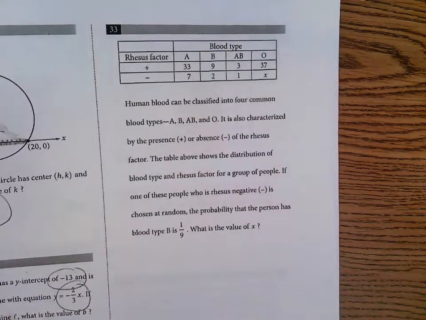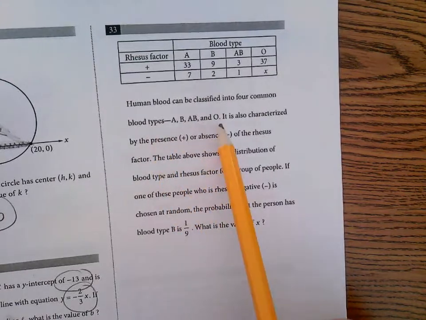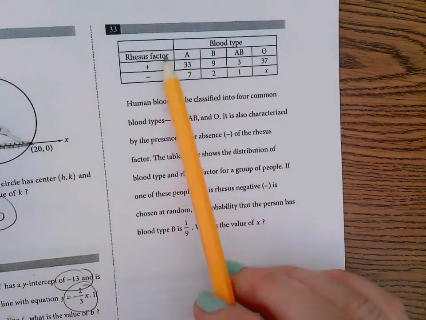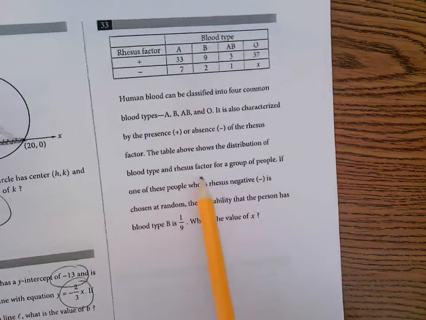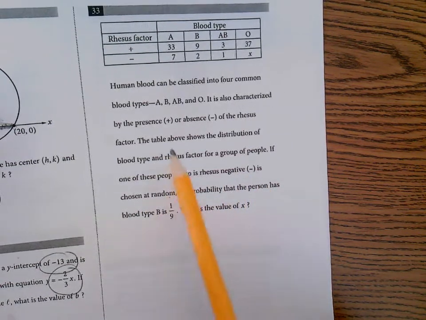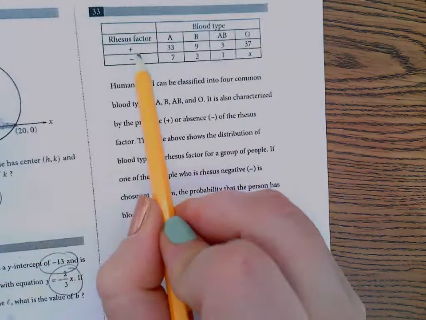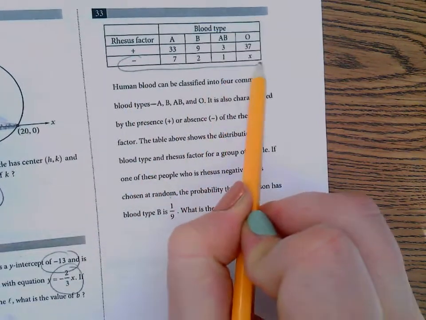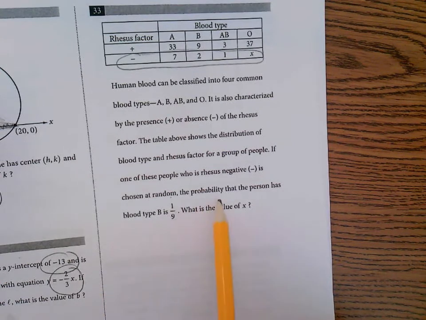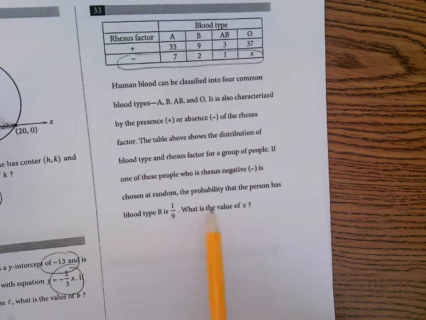Human blood can be classified into the 4 blood types. It's also characterized by the presence of the Rh factor. The table shows the distribution for a group of people. If one of the people who's Rh negative is chosen at random, the probability that the person has blood type B is 1/9. So what's the value of X?